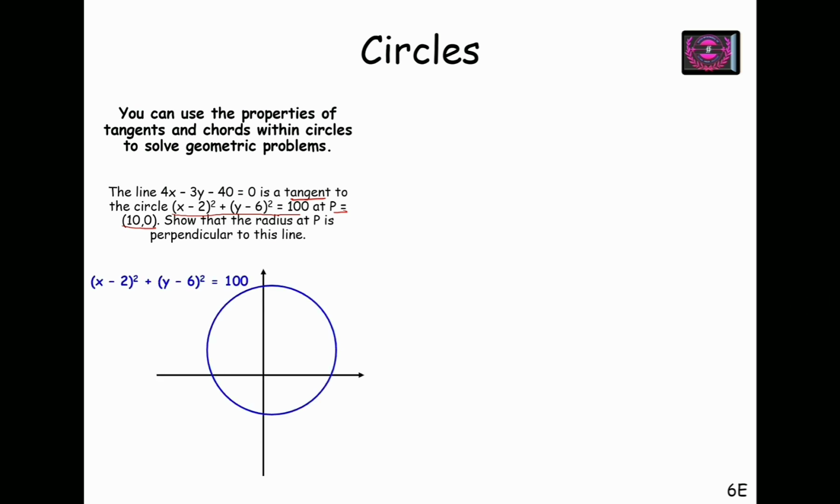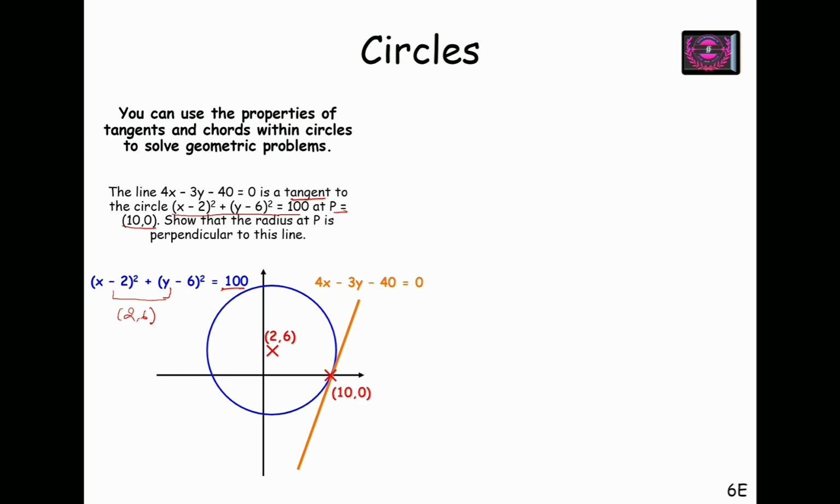First of all, our objective is to draw the circle on the plane. I have this circle (x minus 2) square plus (y minus 6) square equals 100, where 4x minus 3y minus 40 is tangent to the circle. Upon plotting the center of the circle, which is 2, 6, I get the center coordinates from the equation, and the radius of the circle is of course 10, the square root of 100.